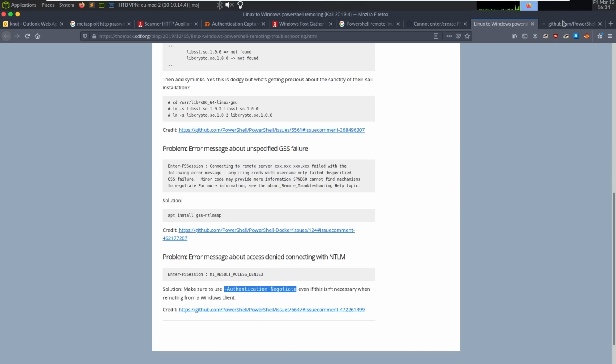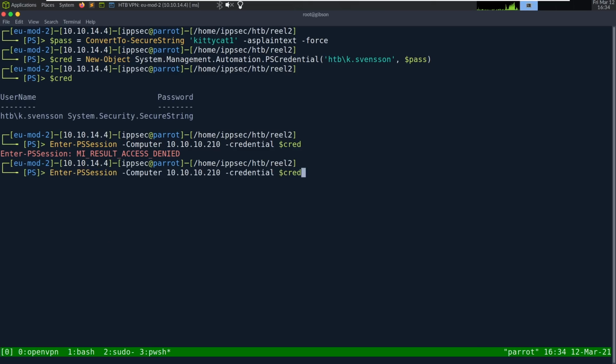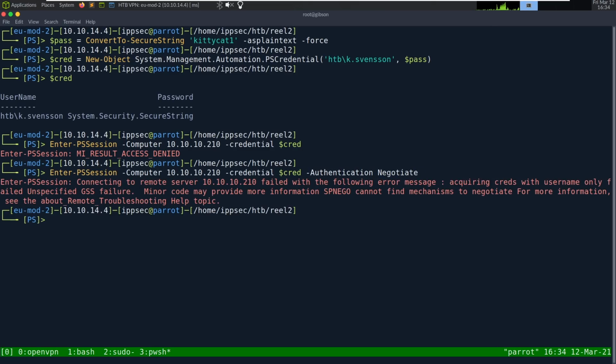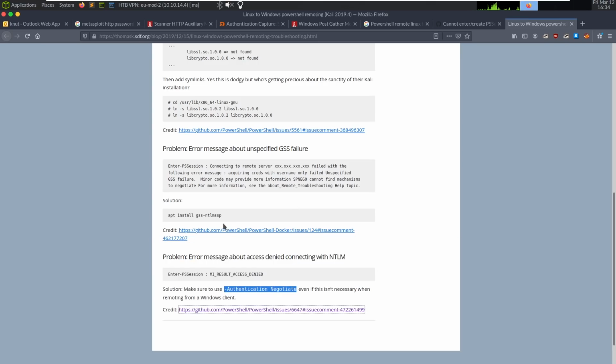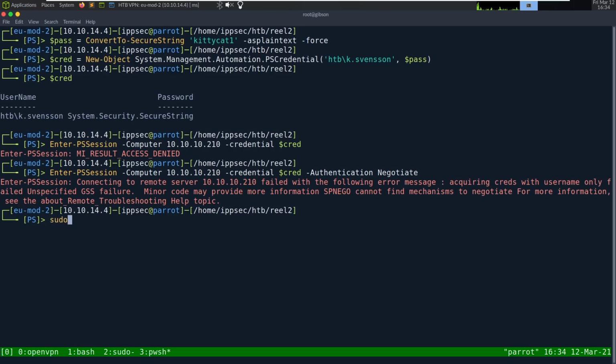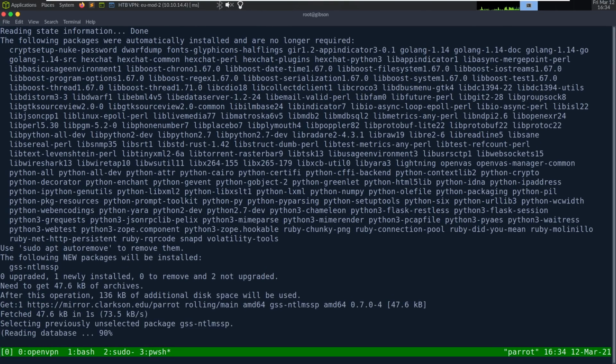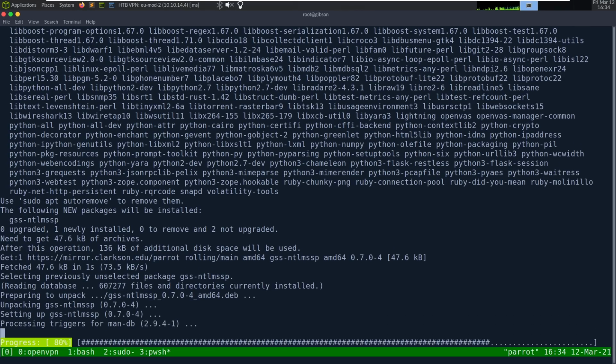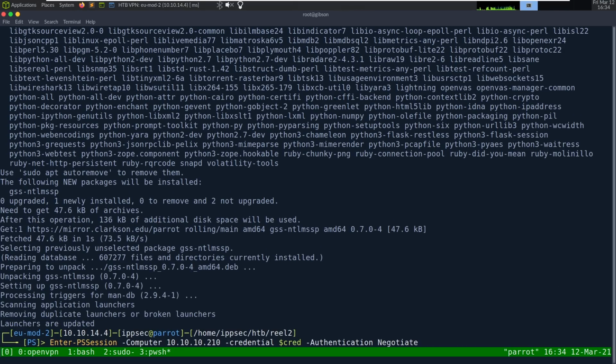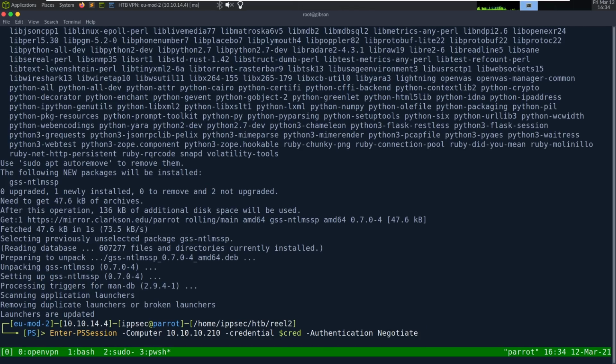And here's the GitHub issue from Linux. So let's add this. And we get this weird error message with GSS failure. And above it, it's talking about installing this package. So we can install it. And once this is installed, we should be able to PowerShell remote. So go through, and it takes its sweet time, but eventually I think it will give us a session as long as we didn't typo anything in the cred. There we go. So now we have a PowerShell session.